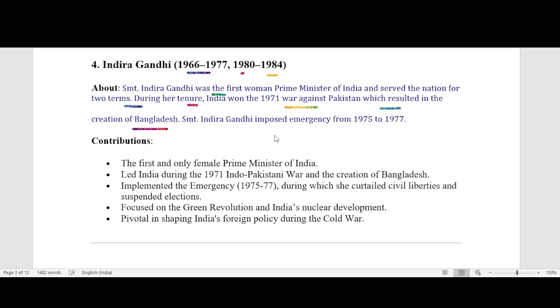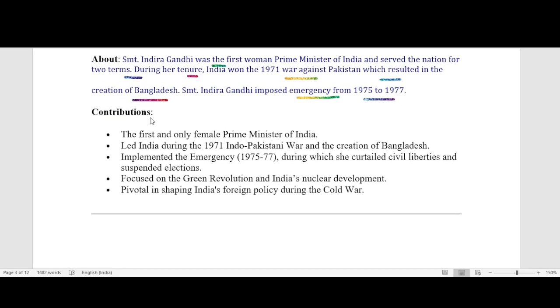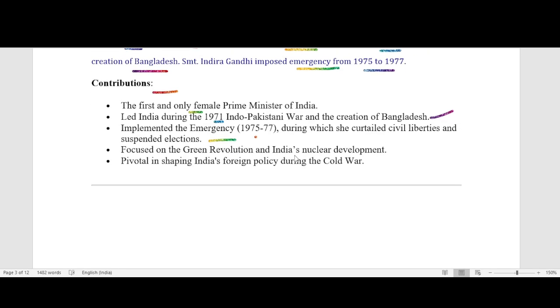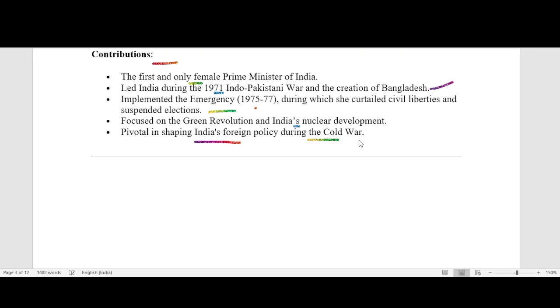Srimati Indira Gandhi imposed an emergency from 1975 to 1977. Her contribution: the first and only female Prime Minister of India, led India during the 1971 Indo-Pakistani War and the creation of Bangladesh, implementing the emergency 1975 to 77, during which she curtailed civil liberties and suspended elections. Focus on the Green Revolution and India's nuclear development, pivotal in shaping India's foreign policy during the Cold War.